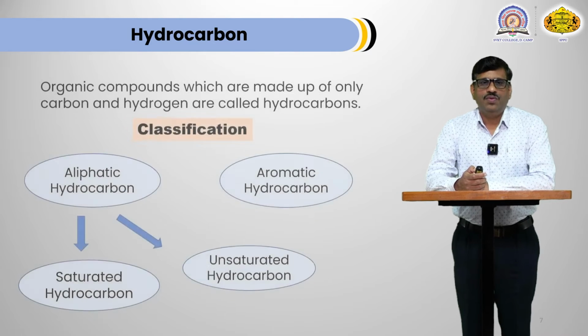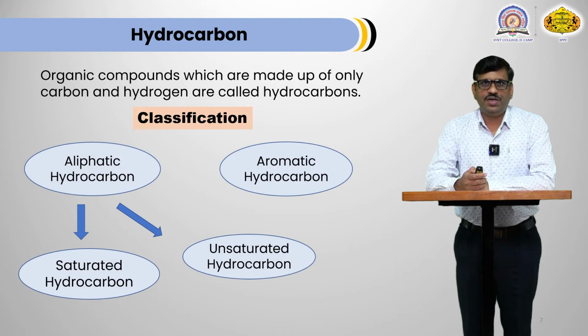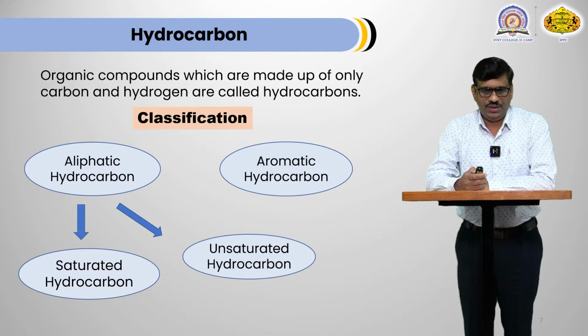Now first of all, what is hydrocarbon? Hydrocarbons are the compound which are made up of carbon and hydrogen only. Hydrocarbons are classified into two groups, that is aliphatic hydrocarbon and aromatic hydrocarbon. In aliphatic hydrocarbon, two categories are there. Saturated hydrocarbon means the hydrocarbon containing carbon-carbon single bond, they are called as saturated hydrocarbon. For example, alkane, their general formula is CnH2n+2.